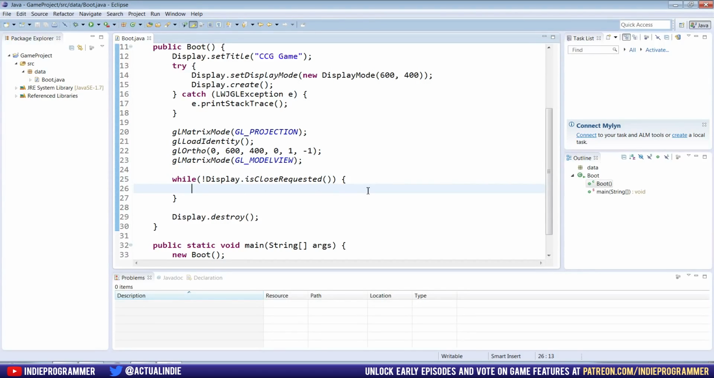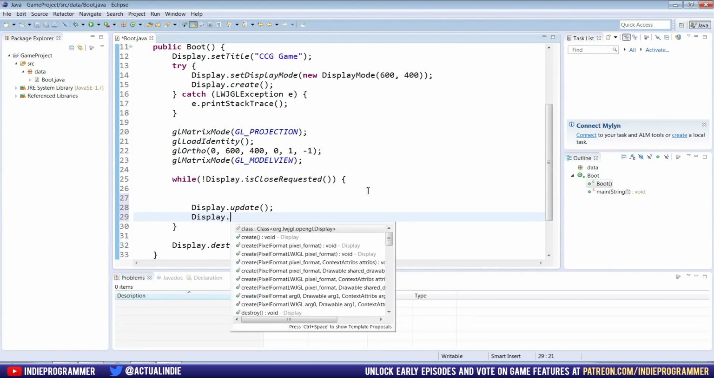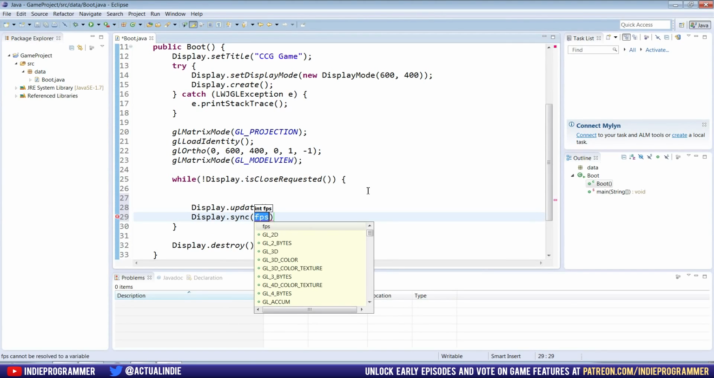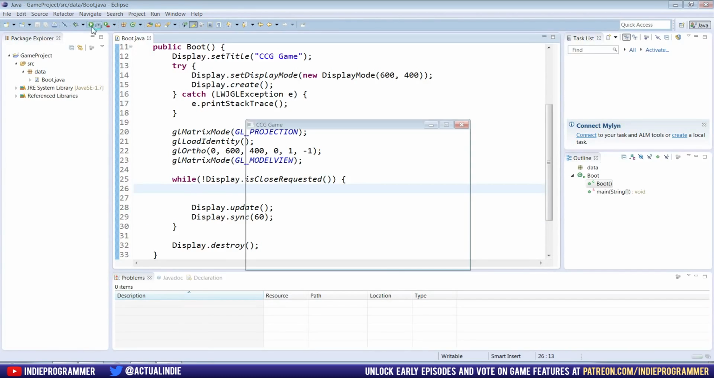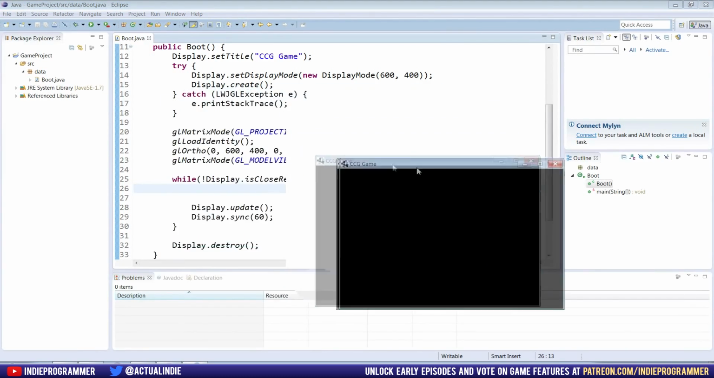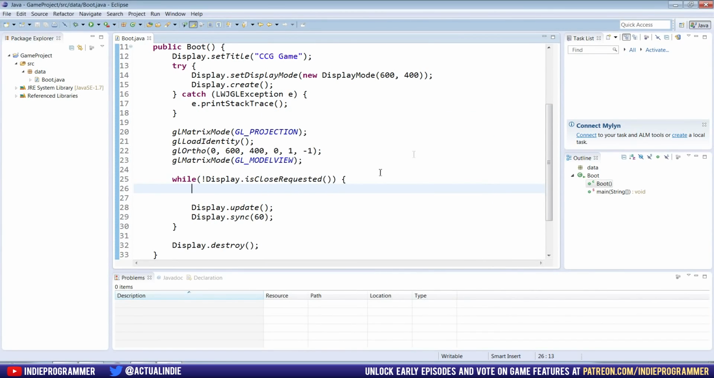So once we have that done, we're going to go into our while loop, and there's a couple things we need to do at the end of the loop every time it runs. The first is we need to update the screen, and then after that we need to sync the screen, and it's going to ask for frames per second, so it doesn't really matter right now, to be honest, but I'm just going to put in 60. So now if we run this, you can see our screen stays up. You can move it around. Good start. Good game so far.